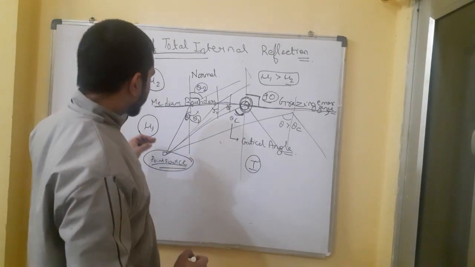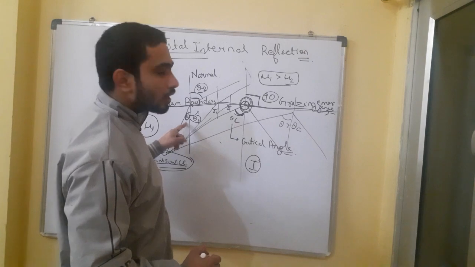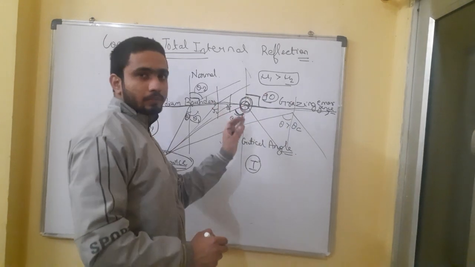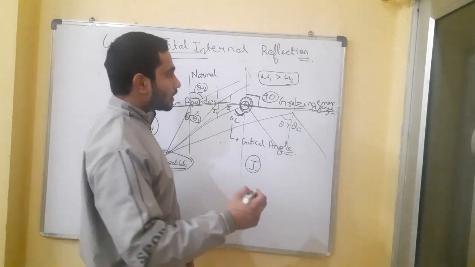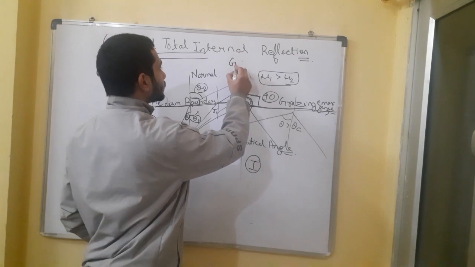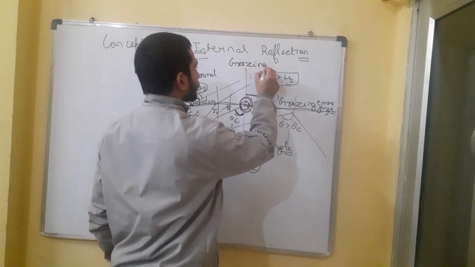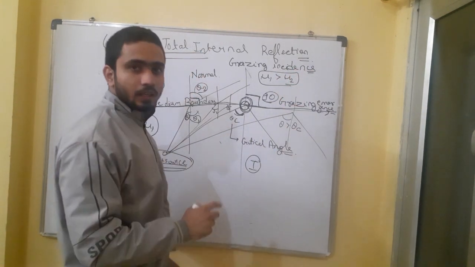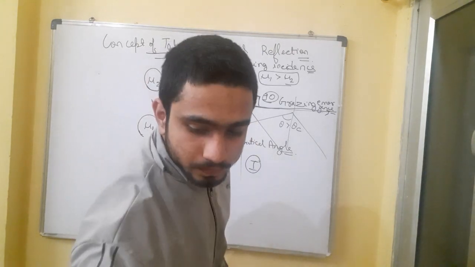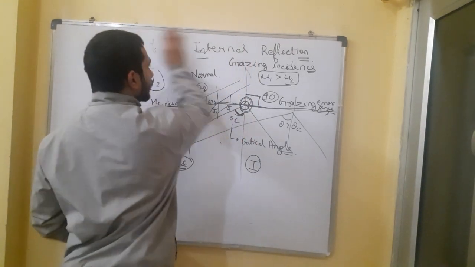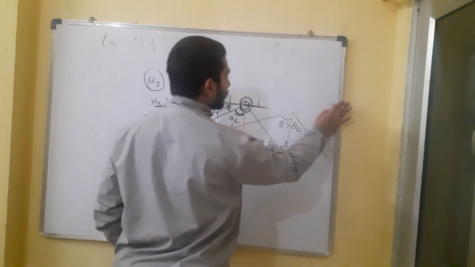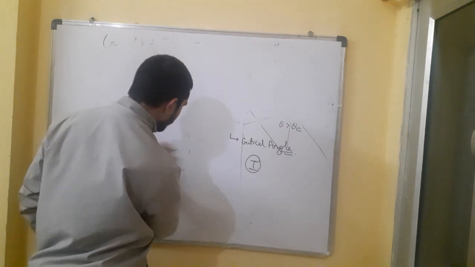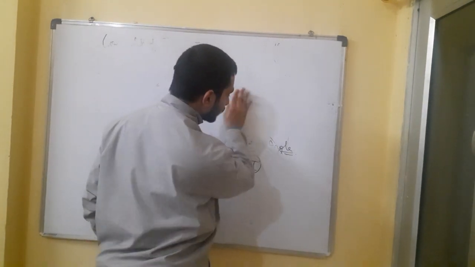Suppose a ray is incident at angle theta 1 and going out; but if the ray is coming in at 90 degrees, that is called grazing incidence. So if a light ray is coming in at an angle of 90 degrees, it is called grazing incidence, and if the same ray is going out at an angle of 90 degrees, it is called grazing emergence.